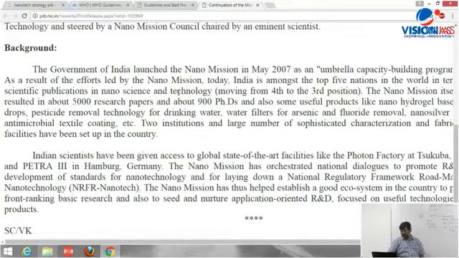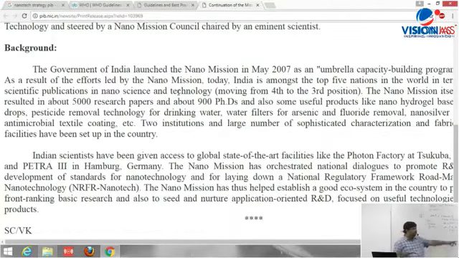Now what is very important here, if you look at nano, is what has been developed. Useful products like nano hydrogel based eye drops have been developed in India. Another thing is pesticide removal technology, to remove pesticides from drinking water. Water filters for arsenic and fluoride removal, which can remove arsenic and fluoride from water. Then nano silver, which is used for antimicrobial textile coating, etc. So many things have been worked out there.